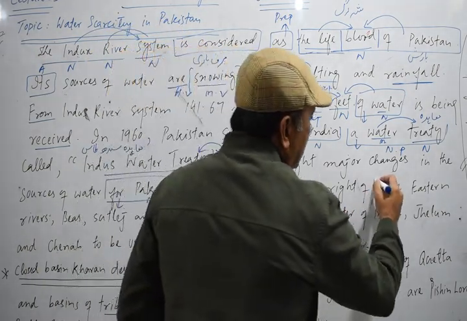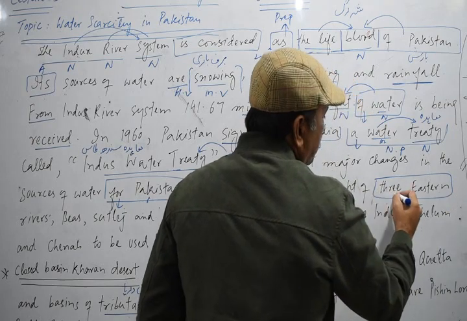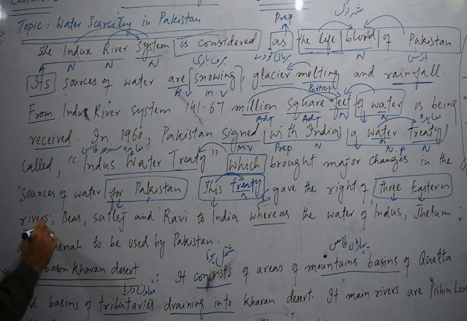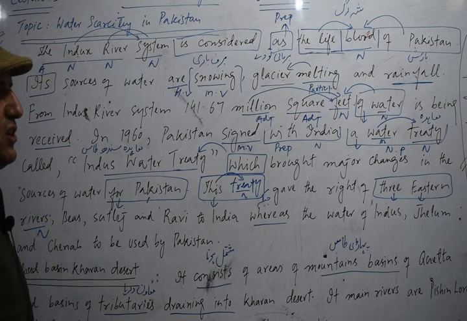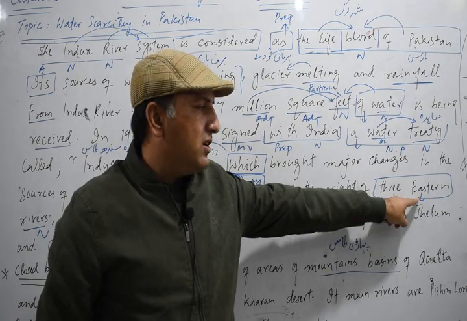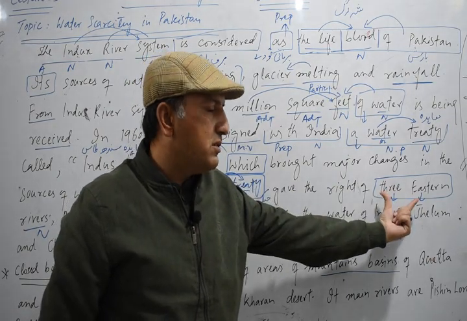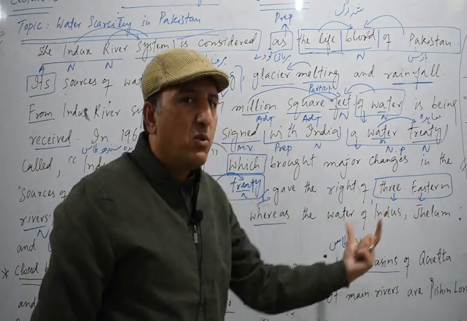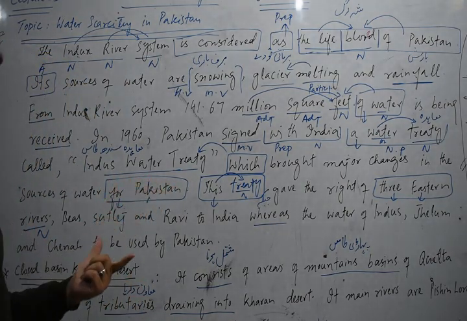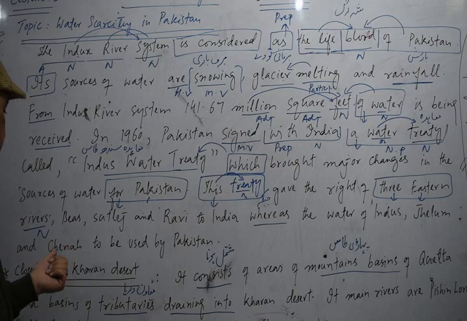Now you see three eastern rivers. Both words tell us about rivers. Rivers is a noun. So three is an adjective, and eastern is also an adjective, because both words tell us about the noun rivers. So three and eastern are both adjectives.